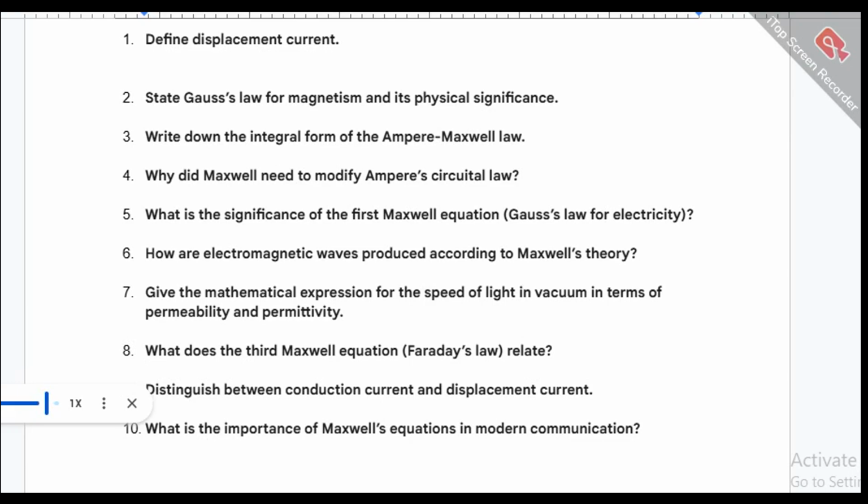7. Give the mathematical expression for the speed of light in vacuum in terms of permeability and permittivity. 8. What does the third Maxwell equation, Faraday's law, relate? 9. Distinguish between conduction current and displacement current. 10. What is the importance of Maxwell's equations in modern communication?